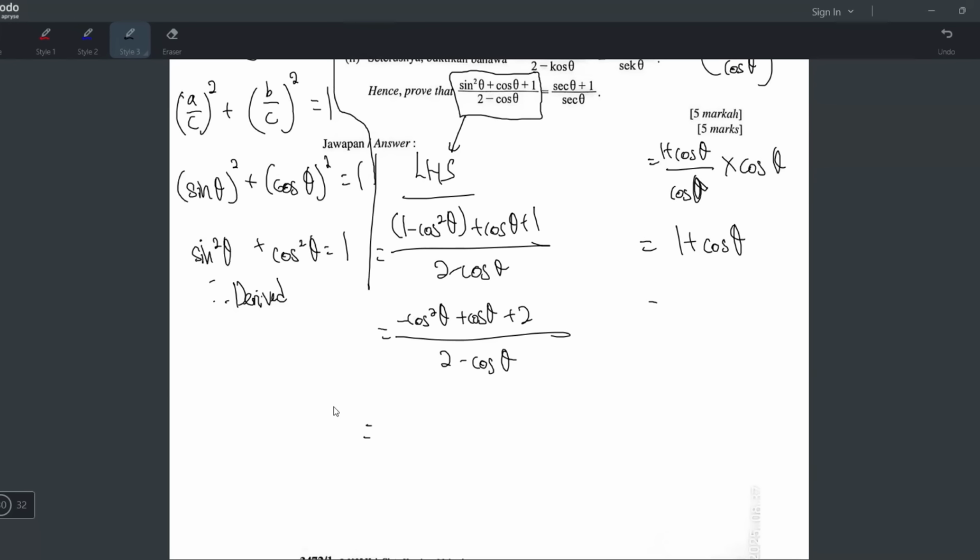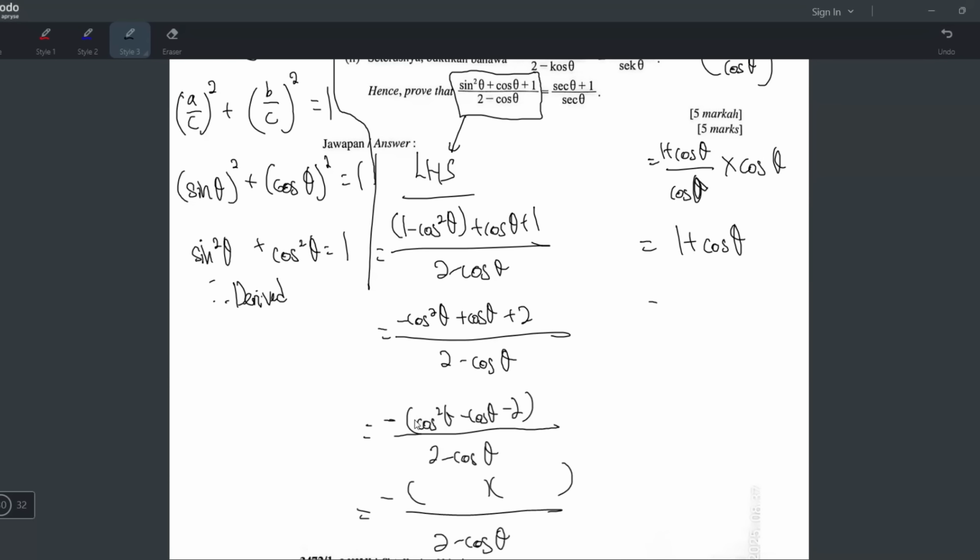So we have to figure out how. I can see this looks like a quadratic, right? Because it's like cos square, cos. So I think I will factorize this, but first I will take out my negative. When I take out the negative, it becomes cos square theta, the plus becomes minus cos theta, and plus 2 becomes minus 2, over 2 minus cos theta. Now this one I will try to factorize. I'll press the calculator: A is 1, B is negative 1, C is negative 2. My calculator gives me 2 and negative 1. That means when you factorize, it is cos theta minus 2, and another one is cos theta, negative 1, so you have to write plus 1.